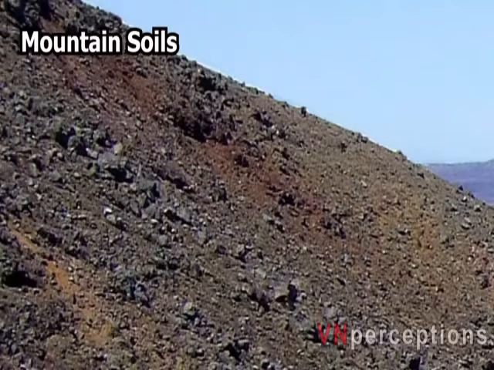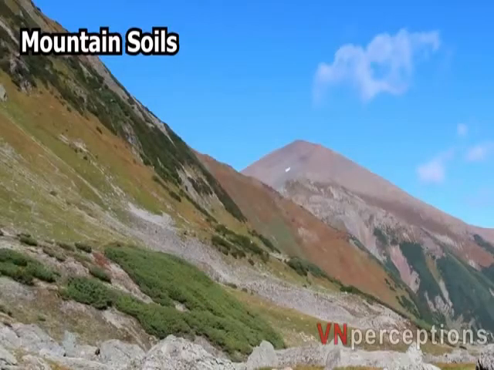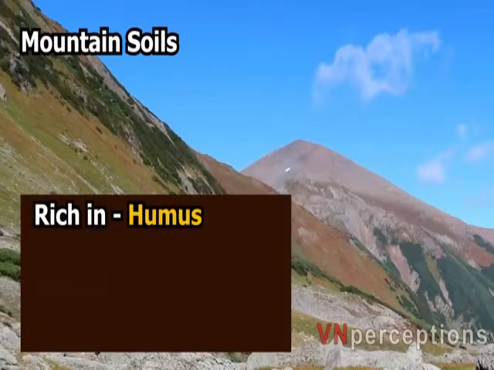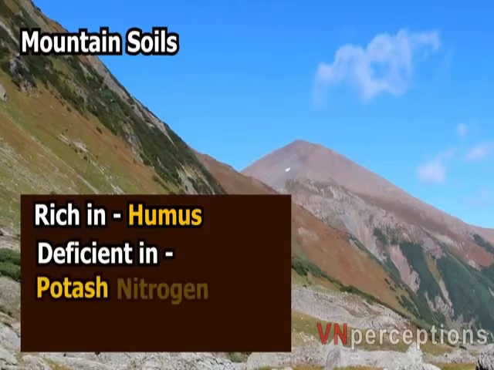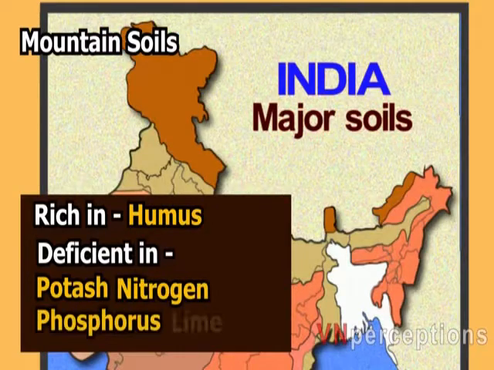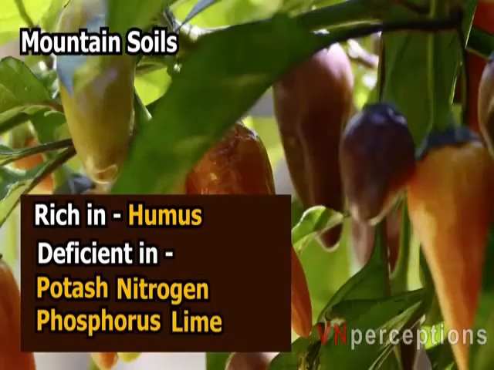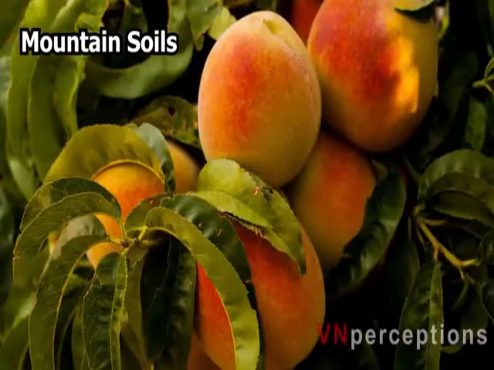These soils are generally shallow in depth, and that is why they are known as immature soil, because the soil formation is not complete. These soils are heterogeneous in nature and their character changes with parent rocks and climate. Now, these soils are very rich in humus but are deficient in potash, nitrogen, phosphorus and lime. The slopes are used for horticulture and plantation crops like tea, coffee, spices, apple, peach, etc.